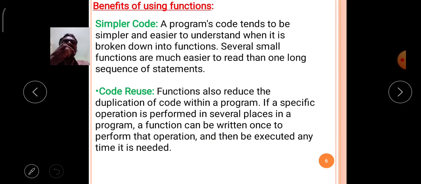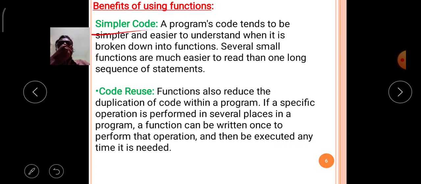Now, benefits of using functions, the next topic. Till now we discussed the introduction to functions. The second topic is the benefits of using functions. The first benefit is simpler code.